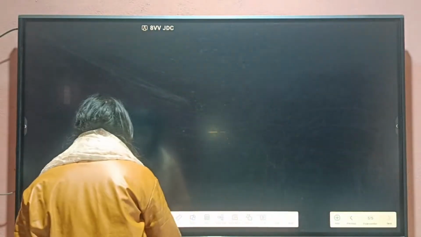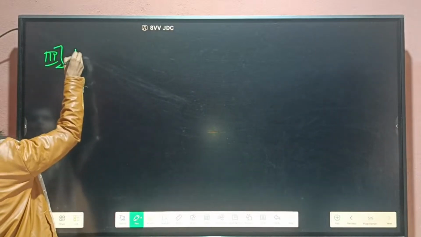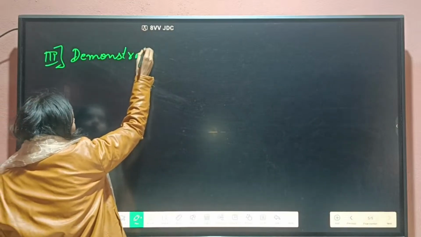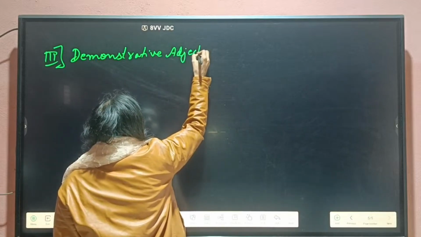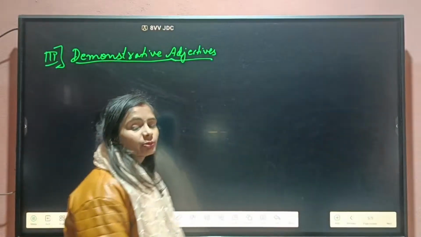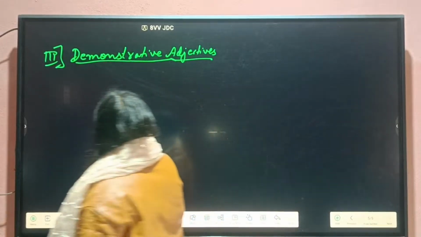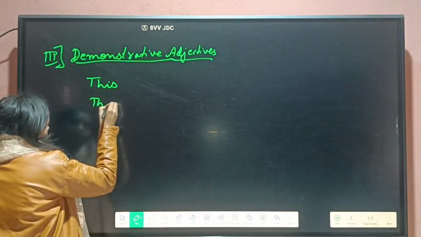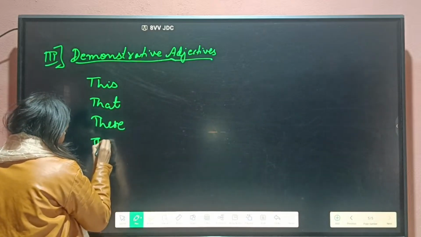Now, the third type of adjective we have is demonstrative adjective. This is the most simple adjective type that we have. There are only four in this: this, that, these, those.